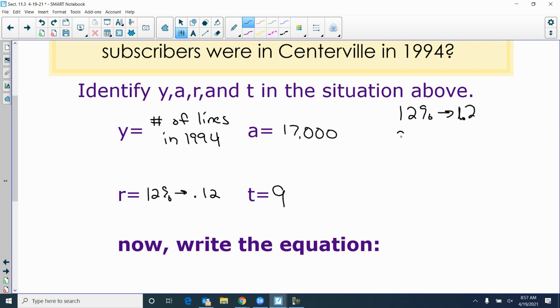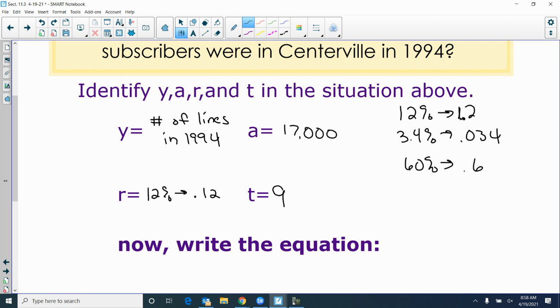If you have 3.4%, if you move it 2 to the left, it's going to be 0.034. If you got 60%, what does that look like as a decimal? 0.6. Now here's where a lot of people get confused. If they see 0.6, they're going to say, oh, that's 6%.